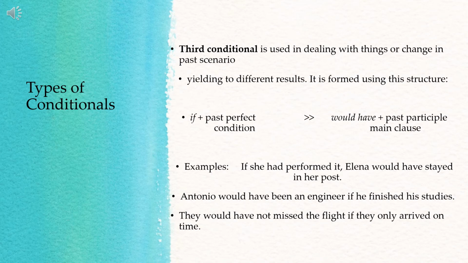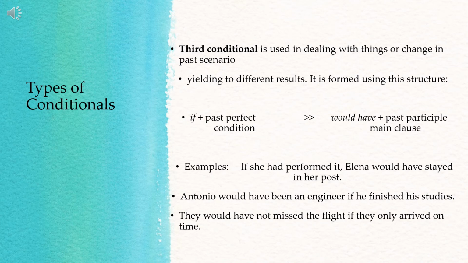So the tense of the verb in the main clause is simple future tense, while in the if clause, conditional clause, it is in the simple present tense. Then the second conditional expresses a condition that is not possible to happen in the future. So the tense of the verb in the main clause is simple future tense, while the tense of the verb in the if clause, conditional clause, is in the simple past tense.